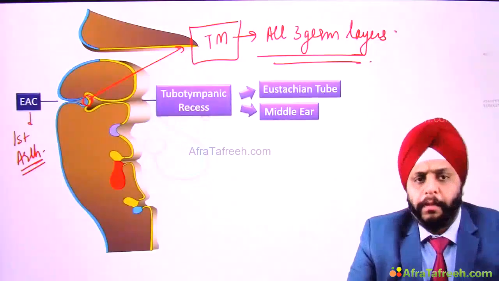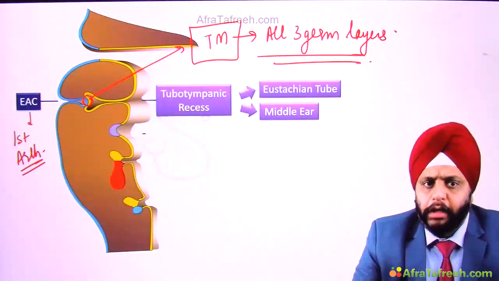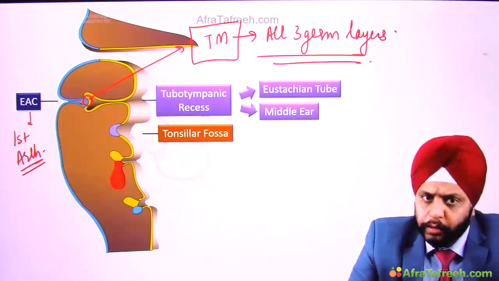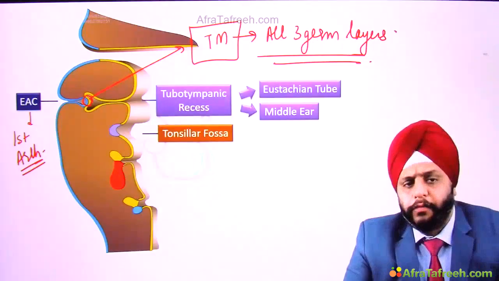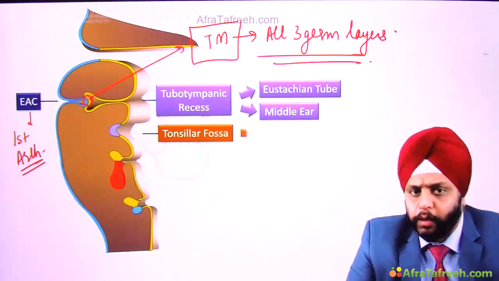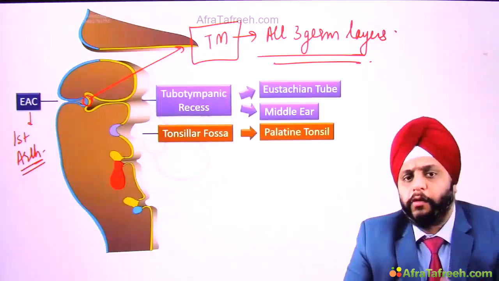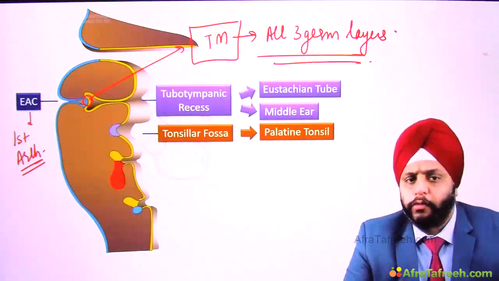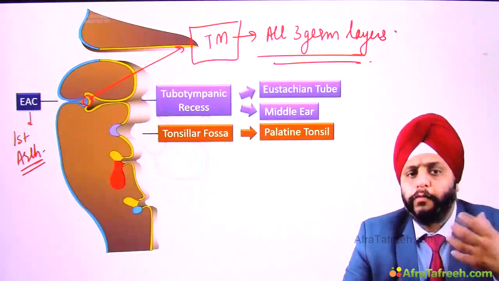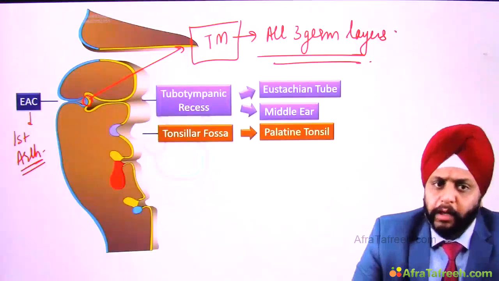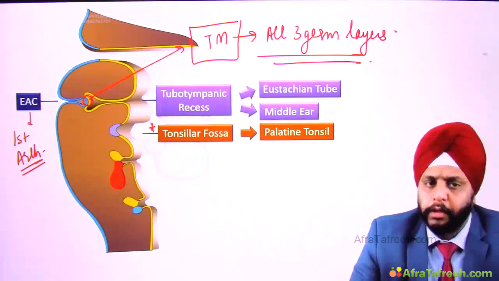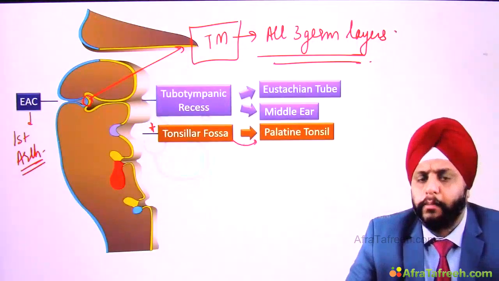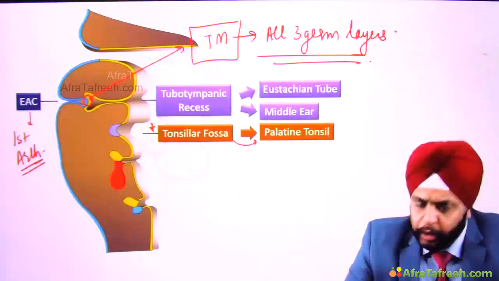Now the second pouch, you see, it invaginates, it grows inside and it forms the tonsillar fossa. Inside the tonsillar fossa, the lymphoid tissue deposits and we have formation of palatine tonsils. This question is also asked in the exam: second pouch forms. The best answer is tonsillar fossa. If tonsillar fossa is not in your options, you can mark your answer as palatine tonsils, right?